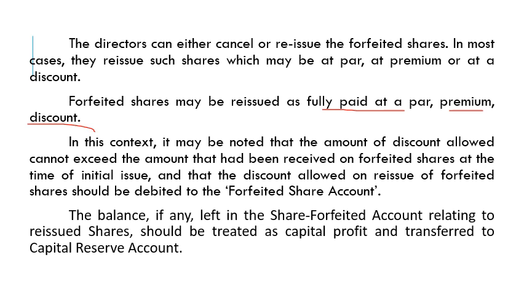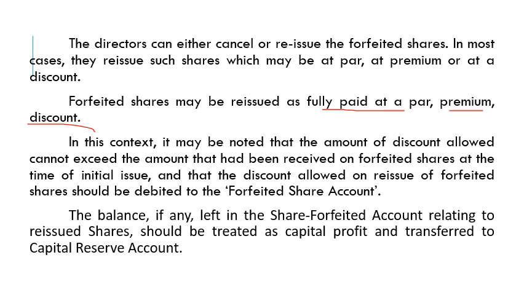But when there is reissue at discount, that discount cannot exceed the amount that had been received on the forfeited shares at the time of initial issue.